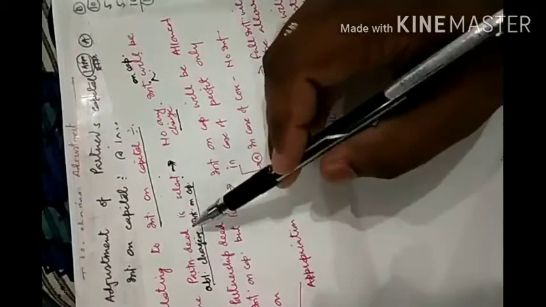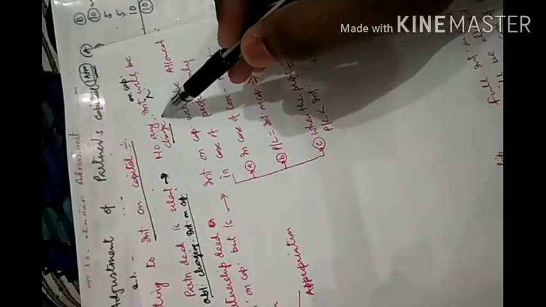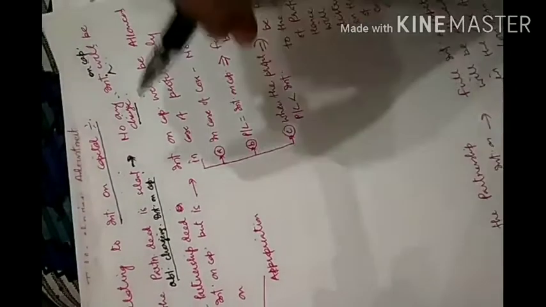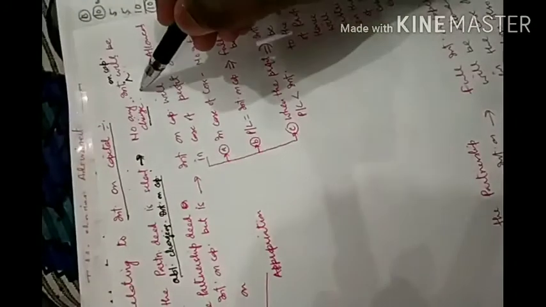Getting? When the partnership deed is silent, no interest on capital will be given to any partner. That is case number 1.